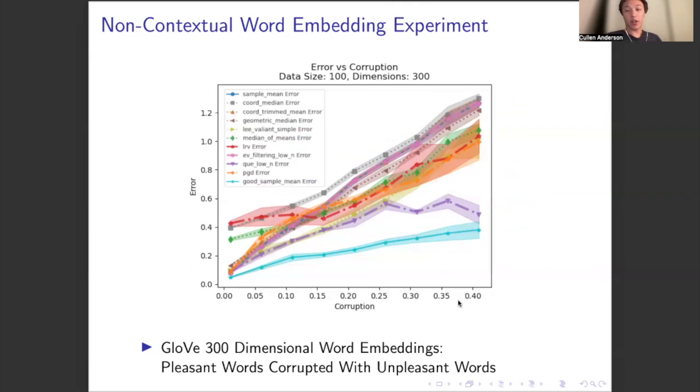It would not vary depending on context. So we look at these GloVe 300-dimensional word embeddings, and we look at this case of pleasant words corrupted with unpleasant words. So we have this corpus of words deemed pleasant and this corpus of words deemed unpleasant, and we take their embeddings and perform the same kind of experiment. And again, here we see some different results, but again, we observe that quantum entropy scoring does the best, whereas the other estimators that tended to do well in the synthetic case don't do as well.